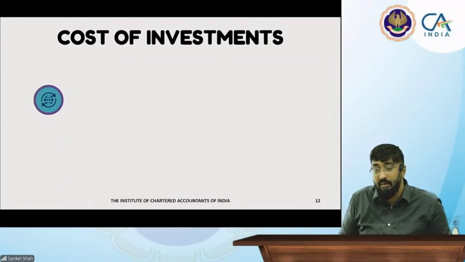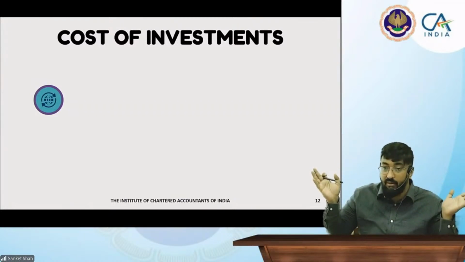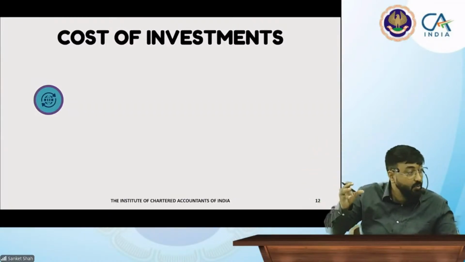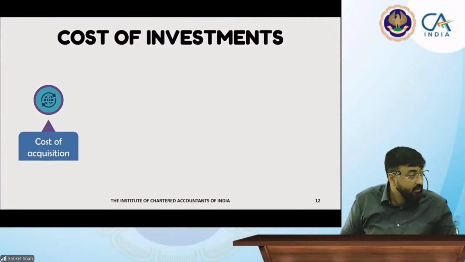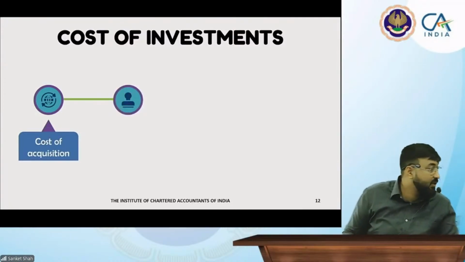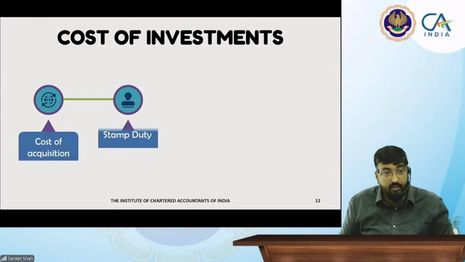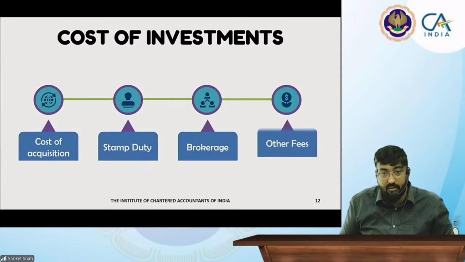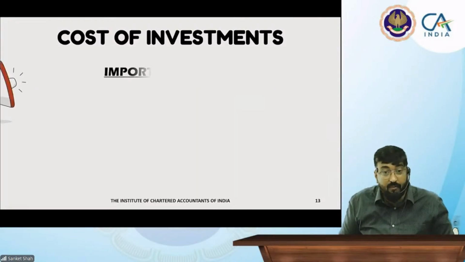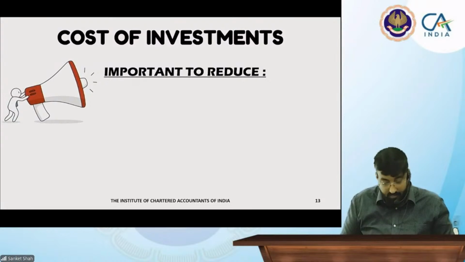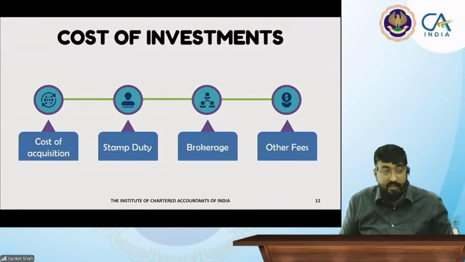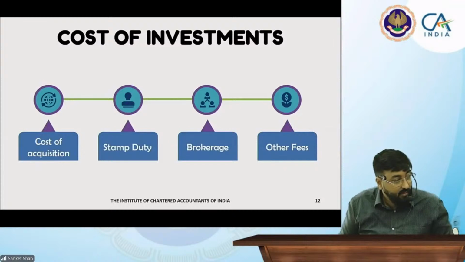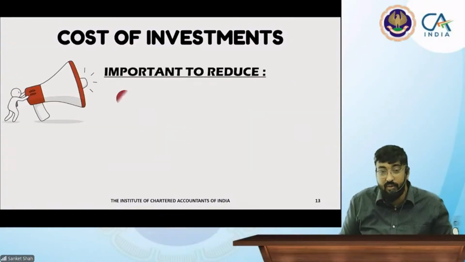Cost of investment. For property, plant and equipment, we had a big chart: purchase price, directly attributable costs. Cost of acquisition, stamp duty, brokerage, and other fees are the cost of investment. Acquisition plus stamp duty plus brokerage plus other fees. Okay, so this is the cost of investment.